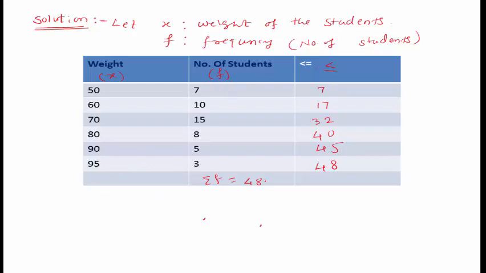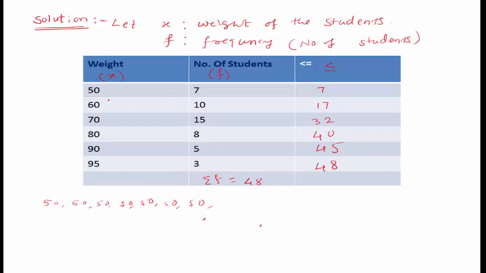Now, when you arrange the data, first you arrange 50, whose frequency is 7. So arrange 50 seven times: 50, 50, 50, 50, 50, 50, 50. These are the 7 weights of 50 kilograms, because weight 50 has 7 students.